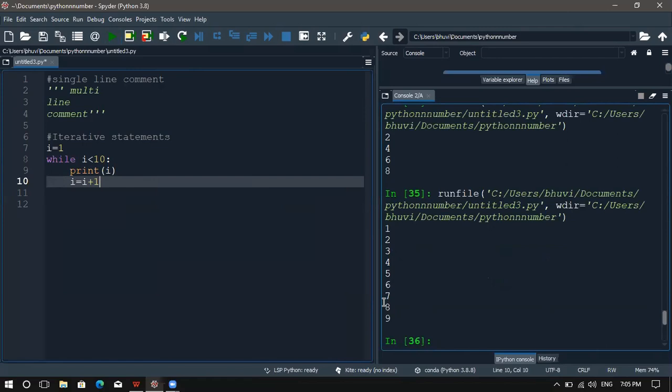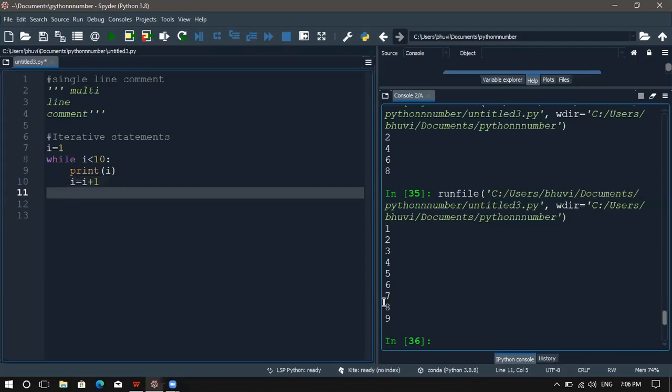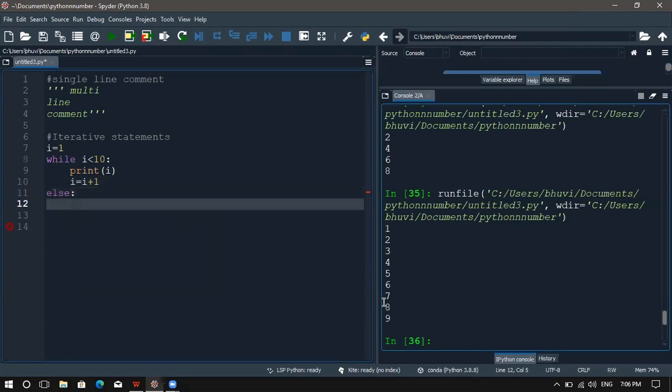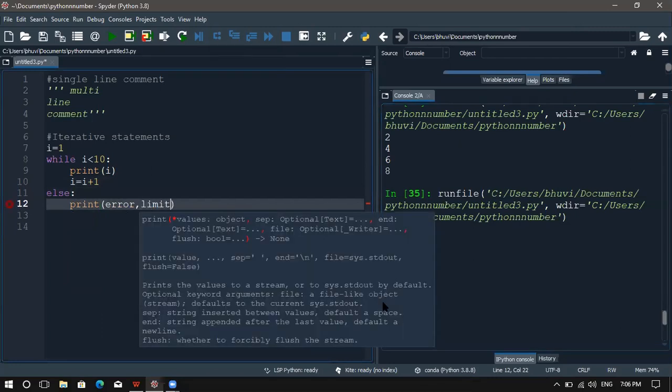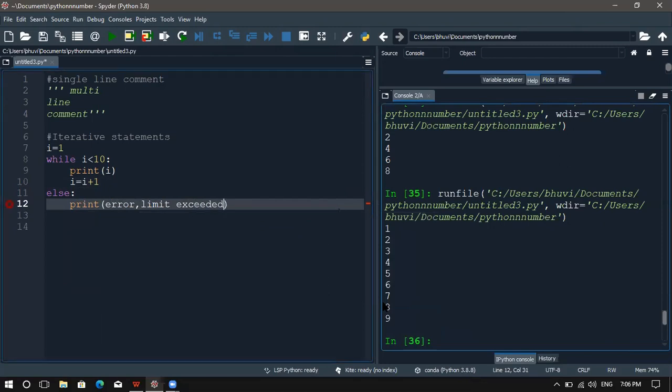In both the for loop and the while loop, we can have the else statement, like in the if statement. In if we have the else statement, right? Likewise, we can have the else statement in for loop and while loop. So we can provide else: print error, limit exceeded.